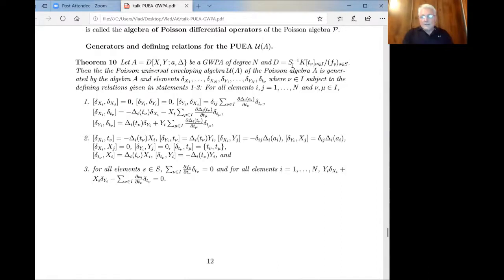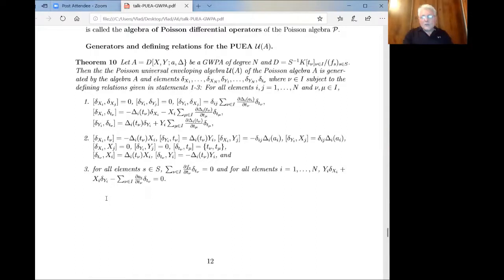And when we look at such a ring, which is also a Poisson algebra, and look at the generalized Weyl Poisson algebra and take its universal enveloping algebra, then this algebra is generated by the algebra A itself and these elements, and subject to three types of relations like that.